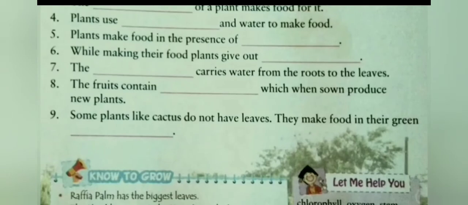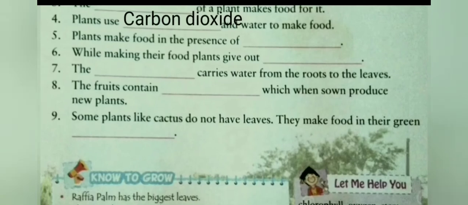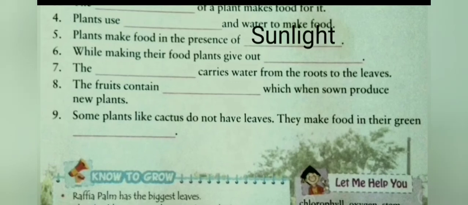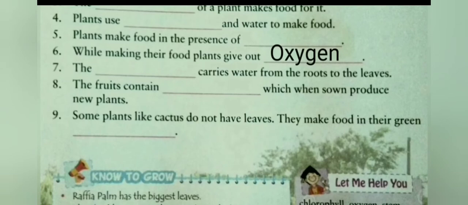Number 4, plants use dash and water to make food. It is carbon dioxide. Plants use carbon dioxide and water to make food. Write in the space given carbon dioxide. Number 5, plants make food in the presence of dash. Plants make food in the presence of sunlight. Write in the space given sunlight. Number 6, while making their food, plants give out dash. It is oxygen. While making their food, plants give out oxygen.